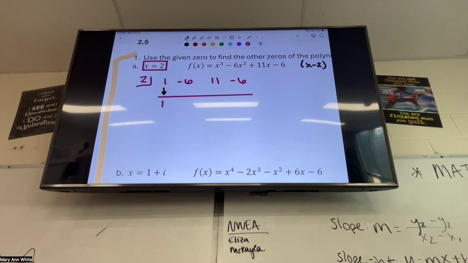Carry my 1 down. And remember when we do this, we're taking the number on the bottom and we're multiplying it by the number in the house. So 2 times 1 is 2, so I get -4. Then we'll do -4 times 2 and get -8. Gives me 3. And I do 2 times 3, which gives me 6, which gives me 0. I told you that that number is a factor.